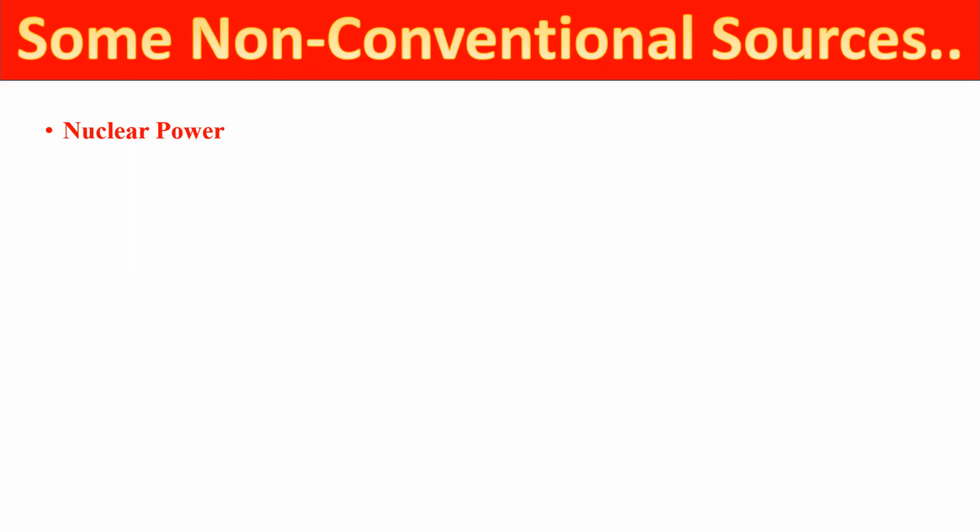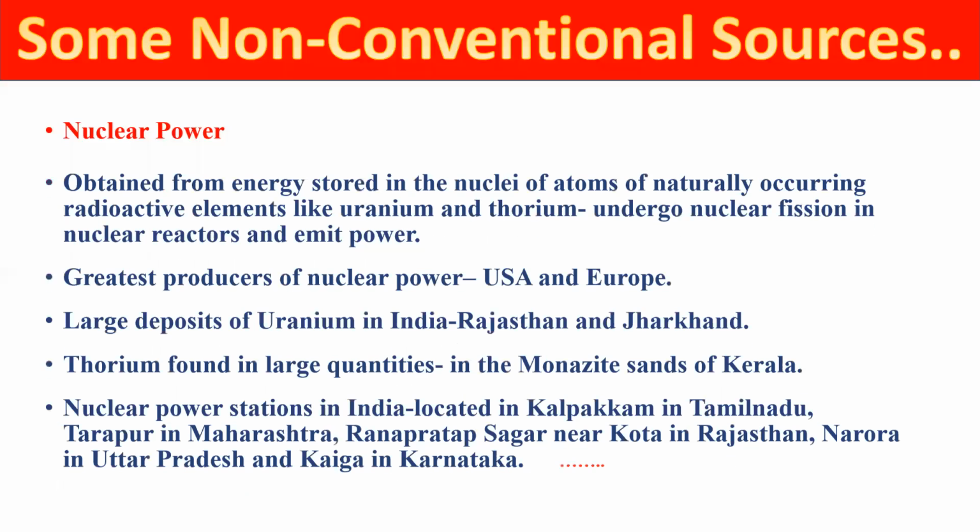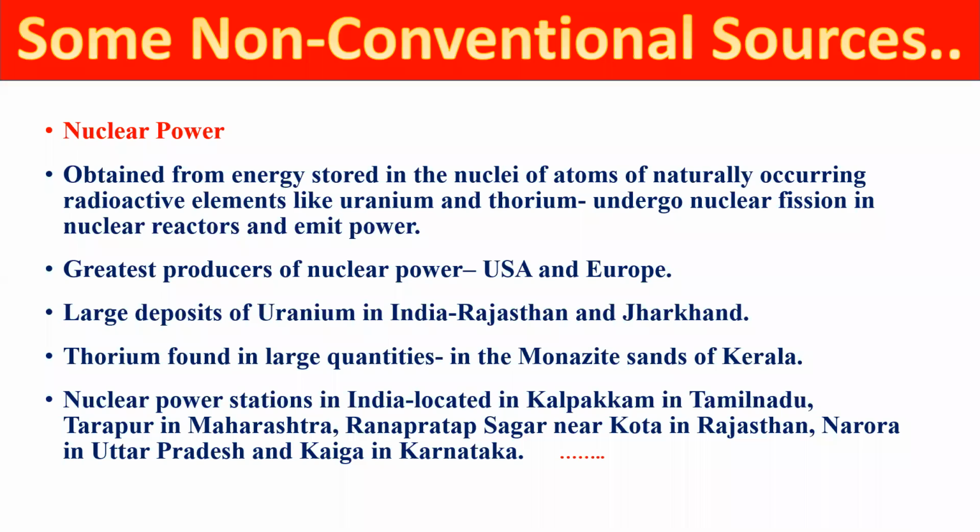Now, next important thing is nuclear power. Nuclear power is a very important thing. Dear student, this power is obtained from the energy stored in the nucleus of the atom. This atom is of a naturally occurring, radioactive element like uranium and thorium. It undergoes nuclear fission in the nuclear reactor, and it emits huge power.